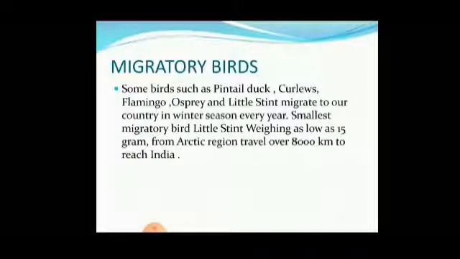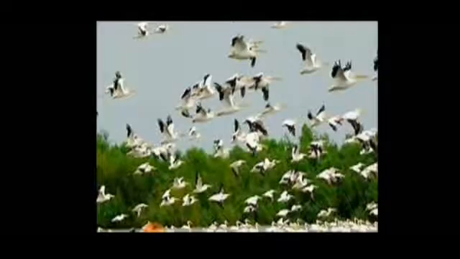Some birds such as pintail duck, curlews, flamingo, osprey and little stint migrate to our country in winter seasons every year. Smallest migratory bird, little stint, weighing as low as 15 gram from Arctic region, travel over 8,000 km to reach India. This is all about your migratory birds.